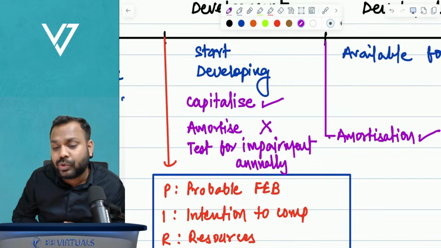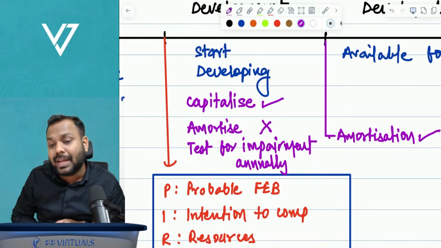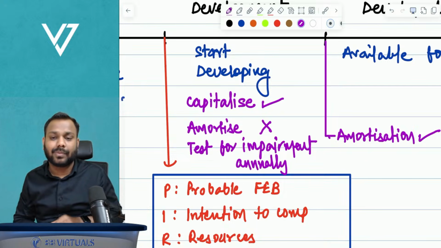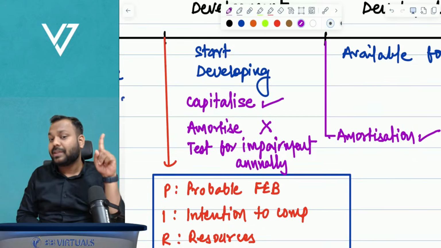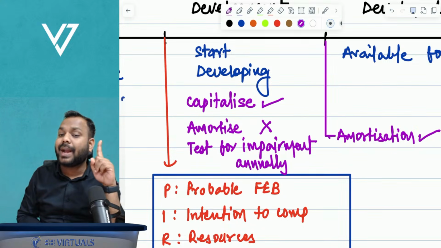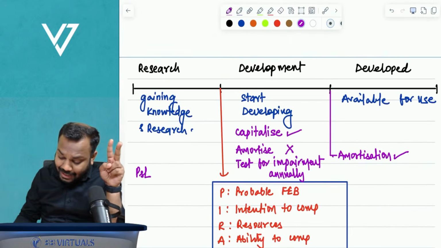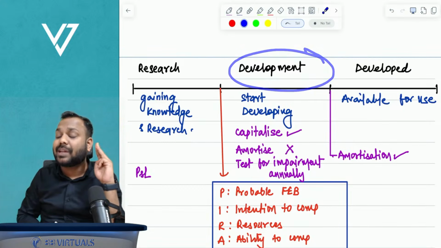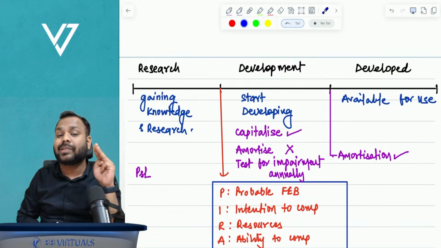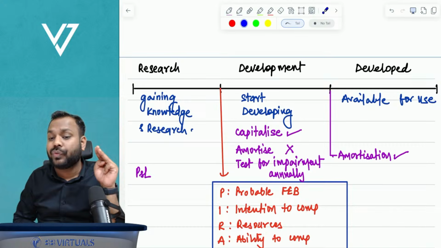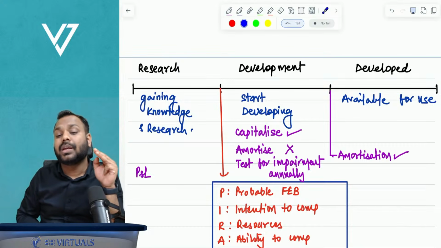Can you name those 3 assets? First one is goodwill acquired in a business combination. Second one, intangible assets under development phase. And third one, intangible assets with infinite or indefinite useful life.